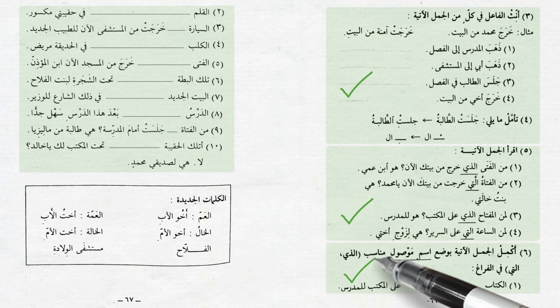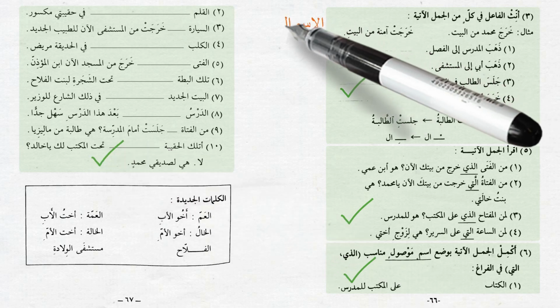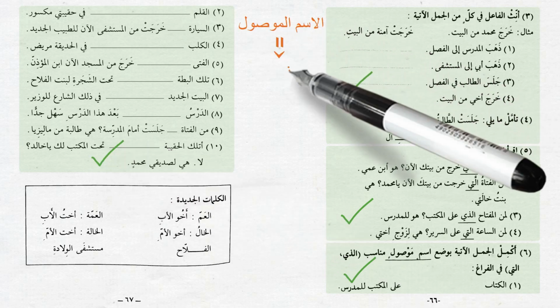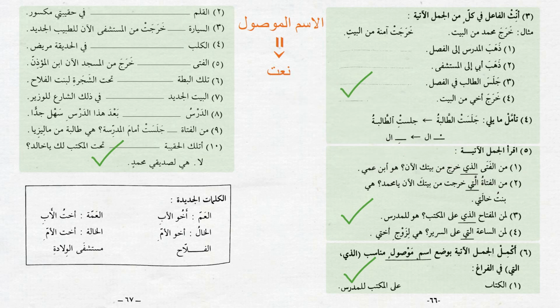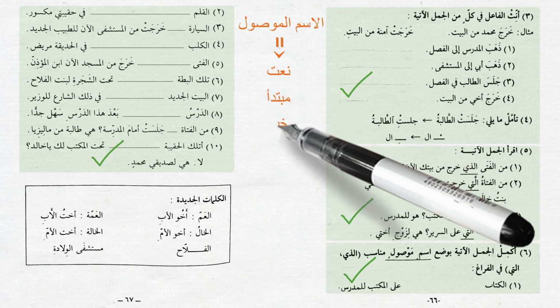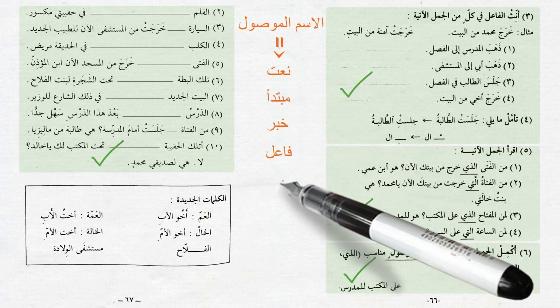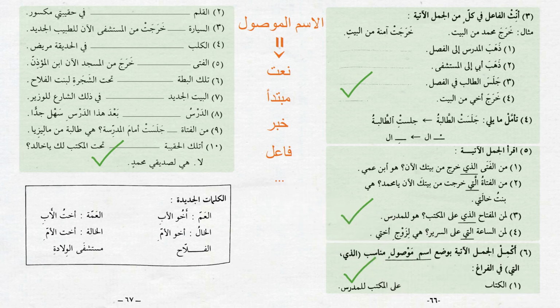Great! We are done with this exercise. As you may have noticed, the اسم موصول in each of these sentences is coming as NAAT. The اسم موصول can actually play different roles in a sentence. It's not only restricted to be NAAT. It can be مبتدا, خبر, فاعل, and so forth. Inshallah, we will see different usages of اسم موصول in the future lessons.